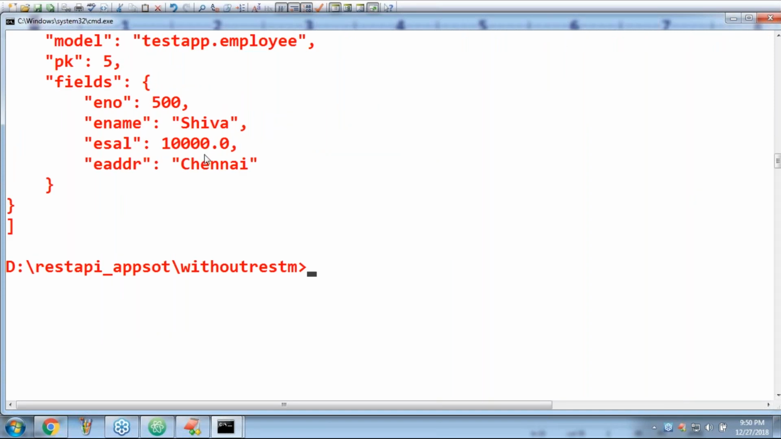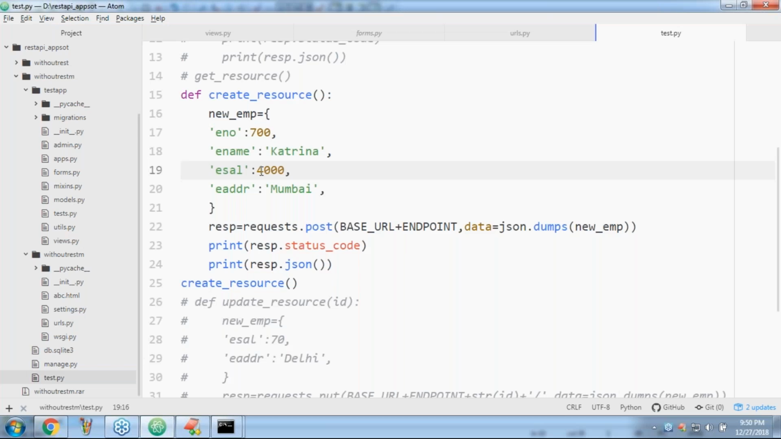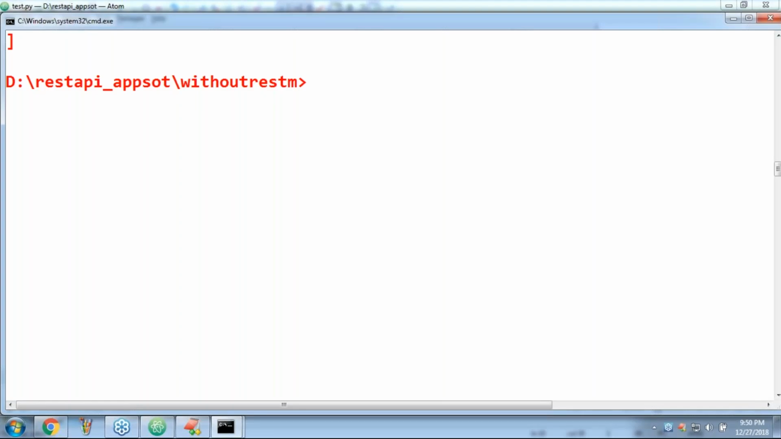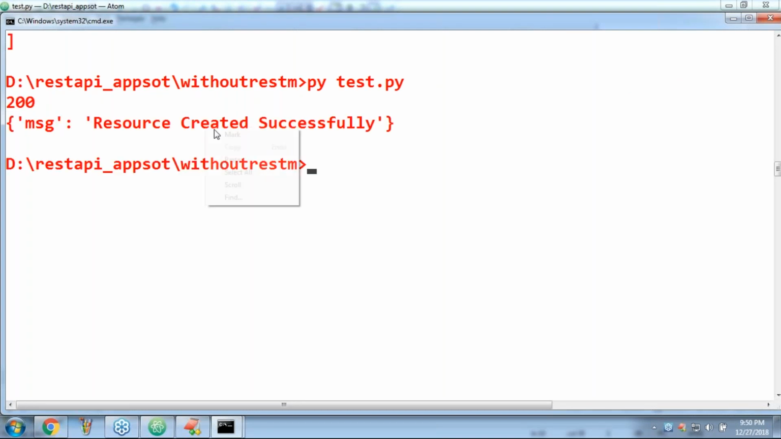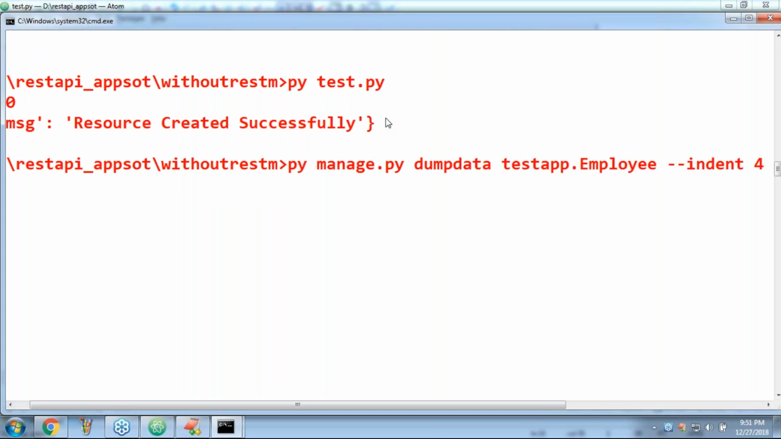Now here I'm taking 10,000, or 7,000 I'm taking, sir. If I take 7,000, observe, is it going to work or not? Please, can you please confirm? Does it work or not? Yes. Why not? Happily, resource created successfully. Now have a look once.